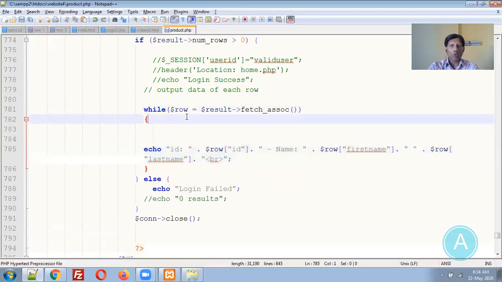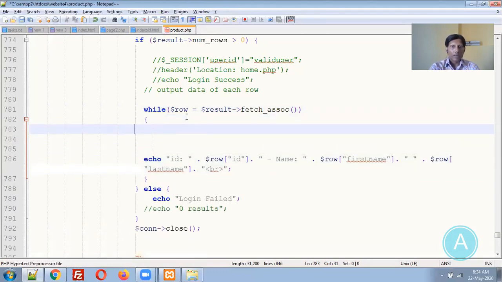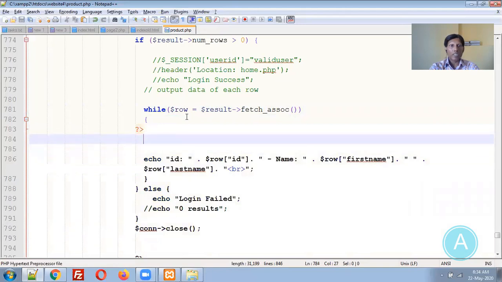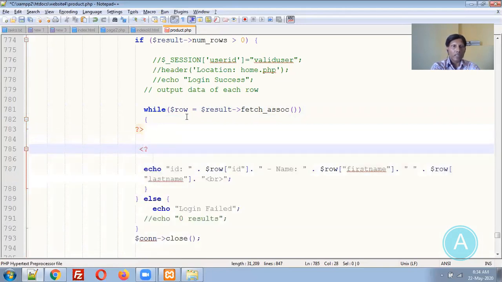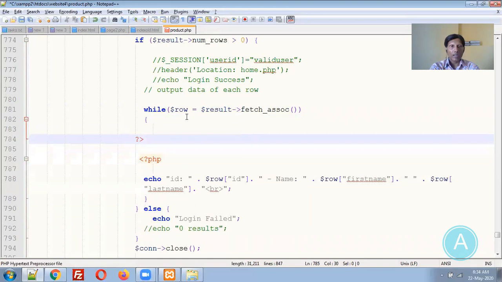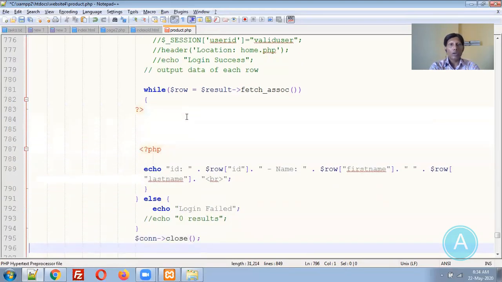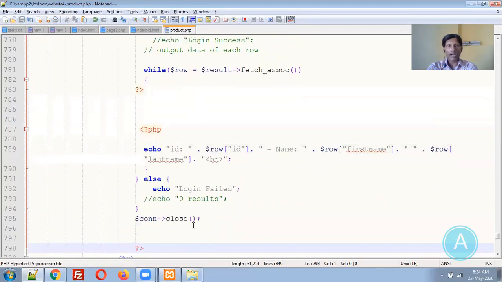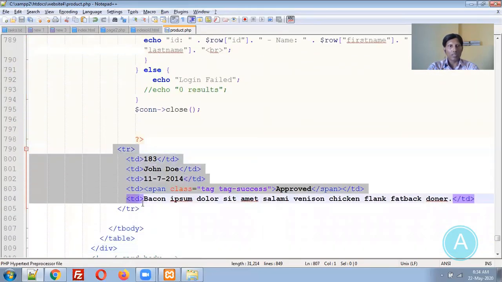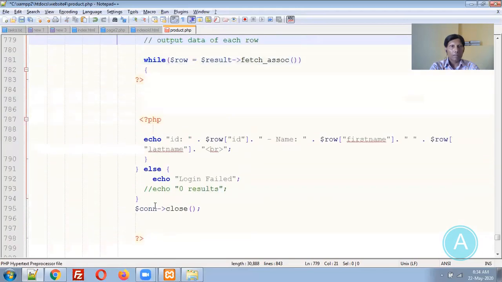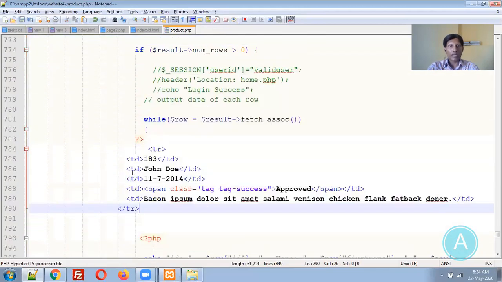So in that echo statement, we will close this PHP tag. Again, we will start this PHP tag. In between these elements, we are supposed to add one row. This is our TR. Now let me add this TR over here.